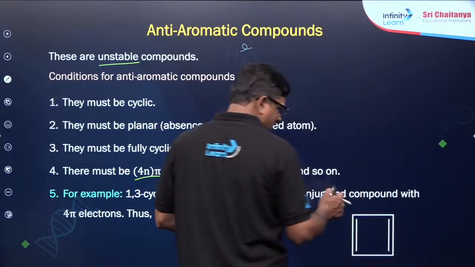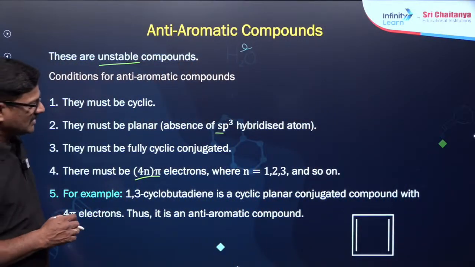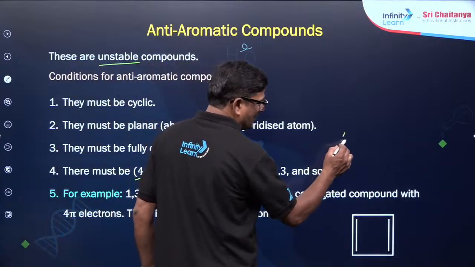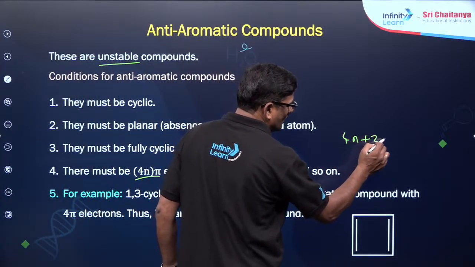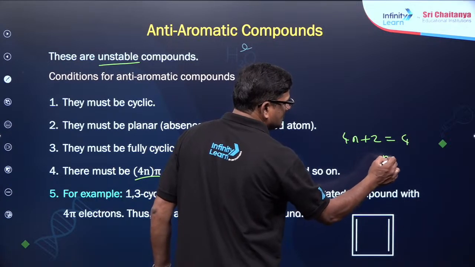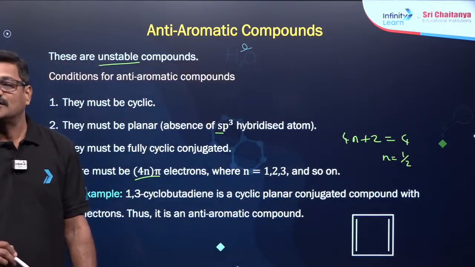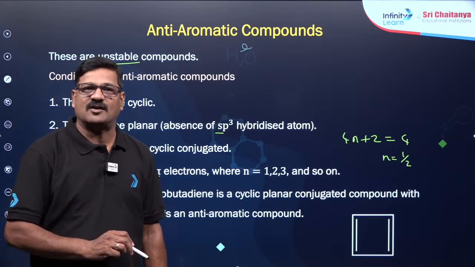Now, when you talk about cyclobutadiene, this cyclobutadiene has 4n plus 2 is equal to 2 pi bonds, means 4 electrons, n is equal to 1 by 2. If it is not a whole number, it should be anti-aromatic.